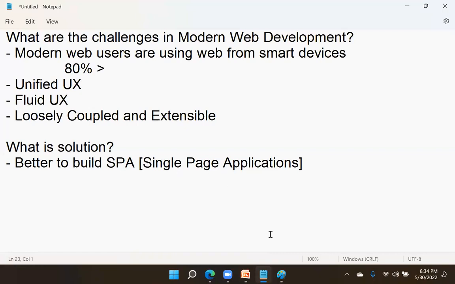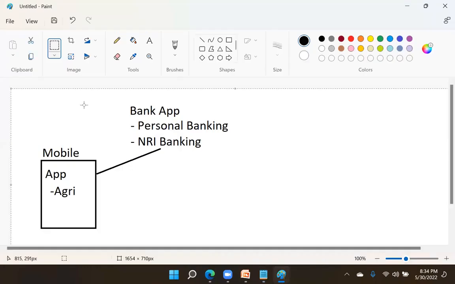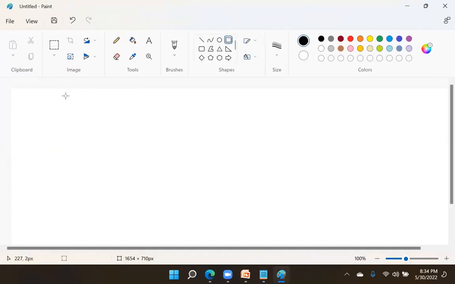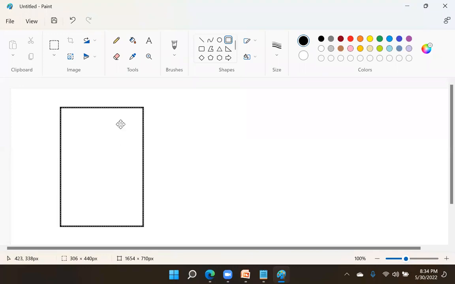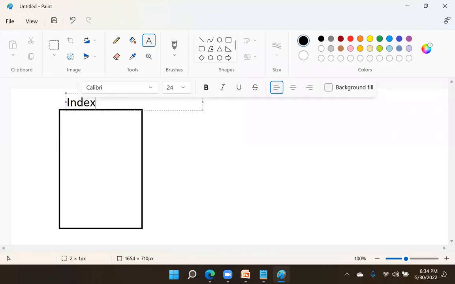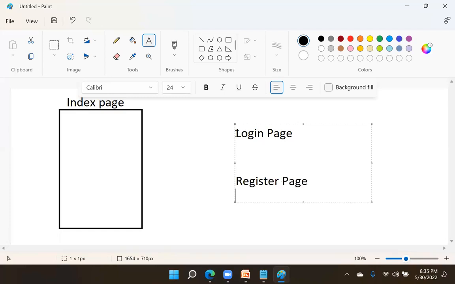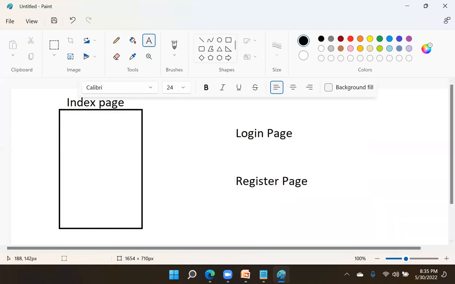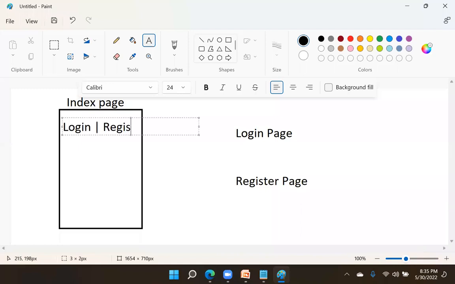I will tell you a simple point here. Later, technically, you will learn. For example, I will show you a simple technical point. Suppose we have an index page. Now we have some pages, like a login page and a register page. In the index page, we have login and register options.